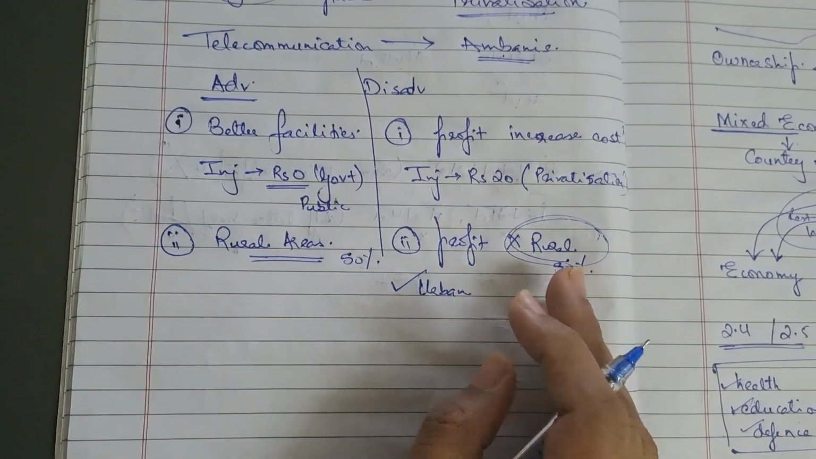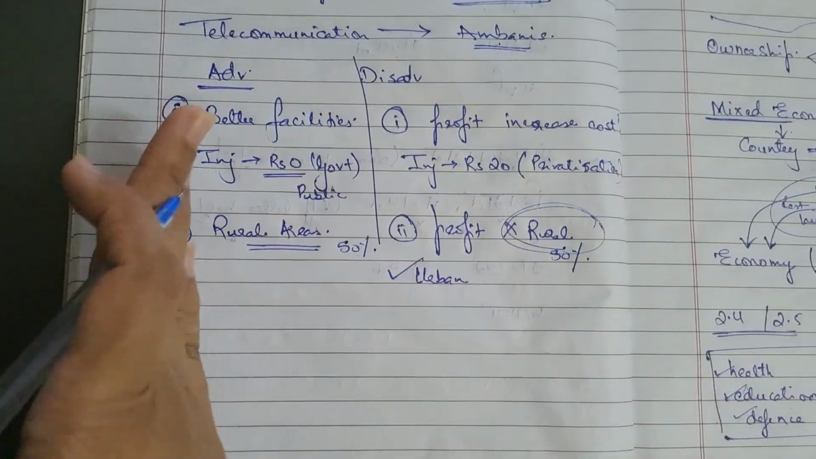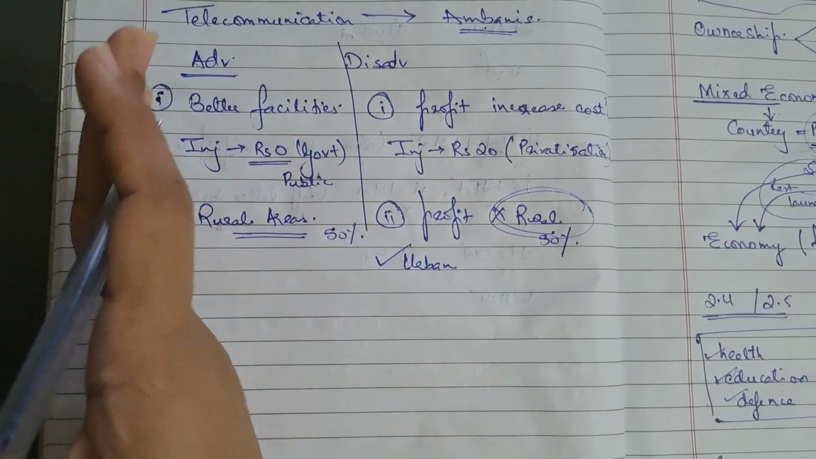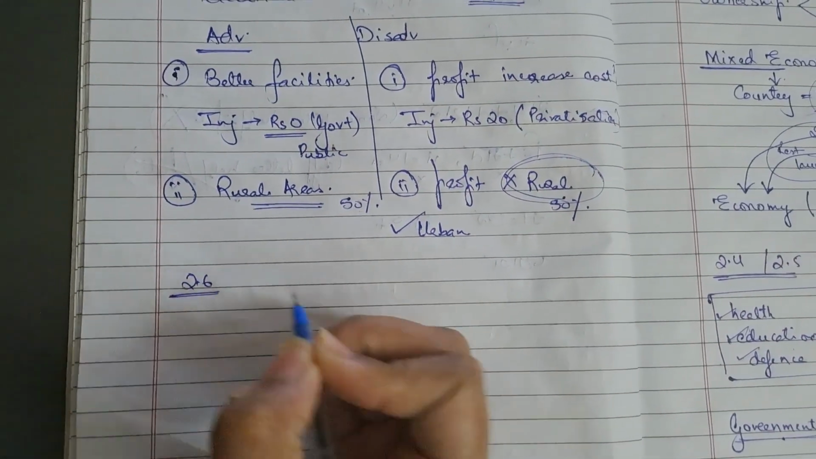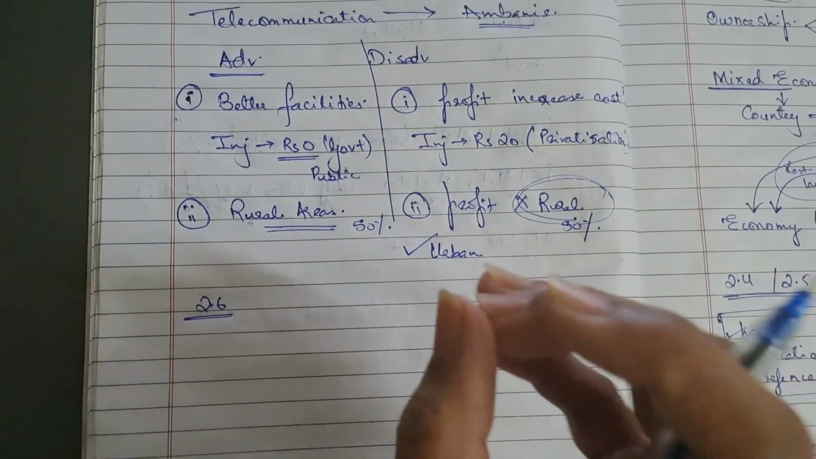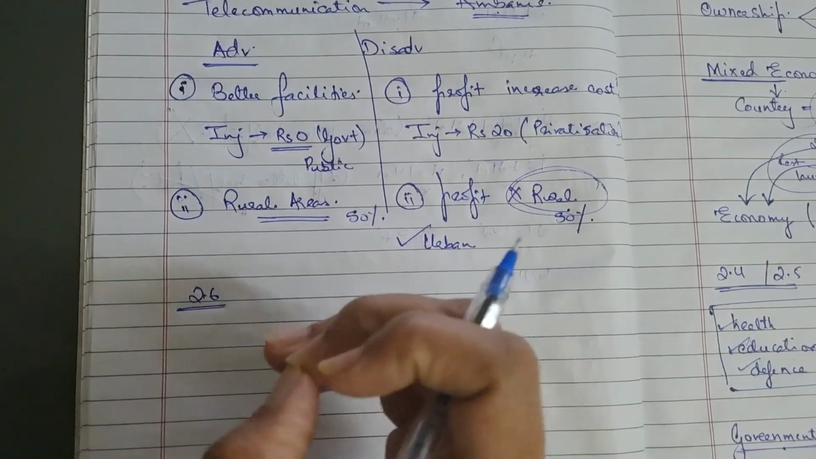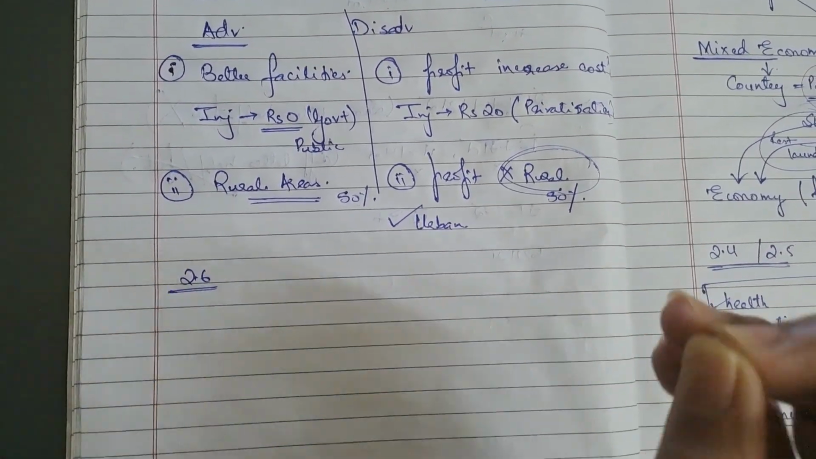Okay, then lastly, we have understood all of these things. Whenever there is privatization happening, there are advantages as well as disadvantages. Now going to Activity 2.6, the last activity of this particular chapter, it says that your government is considering the privatization of your country's postal service.